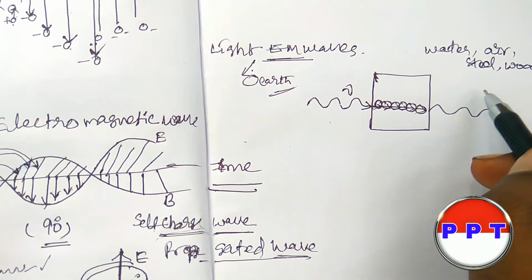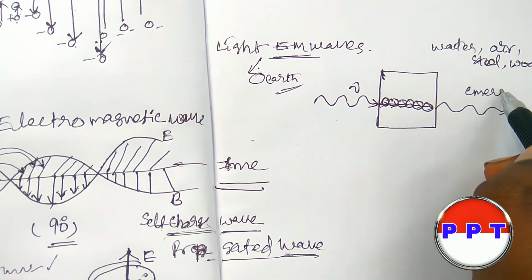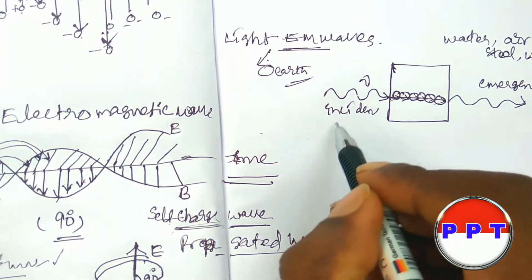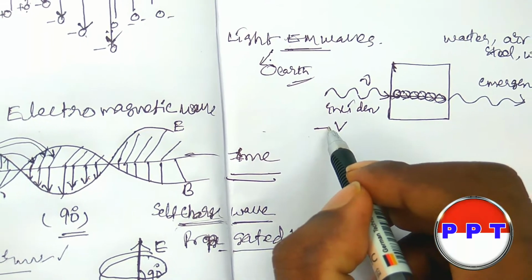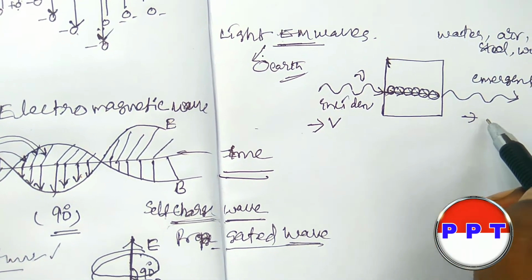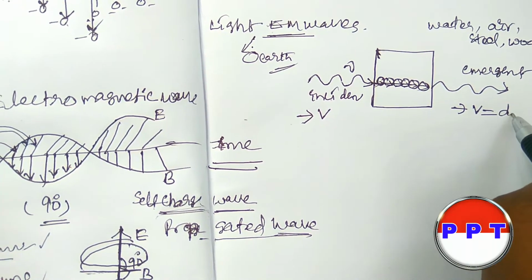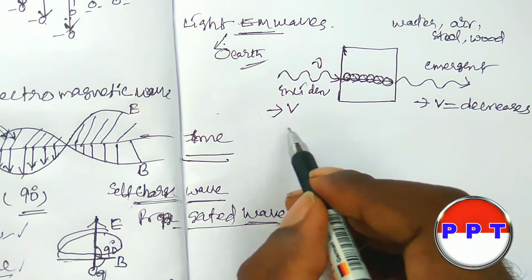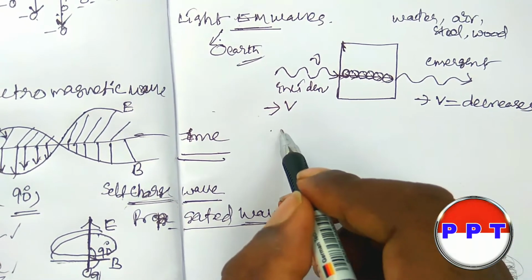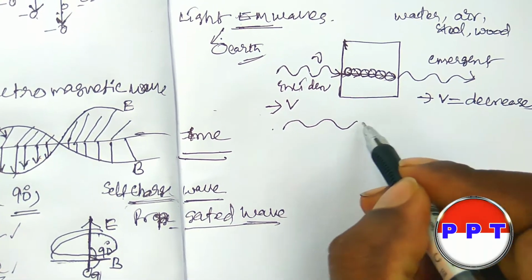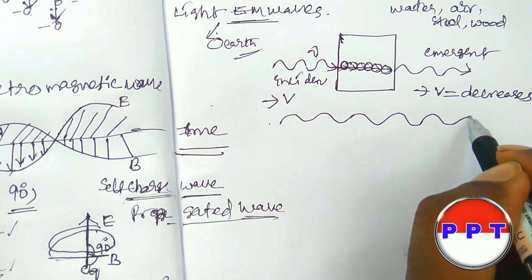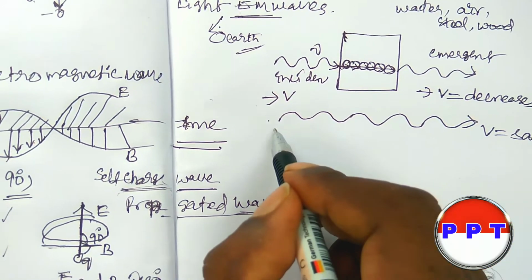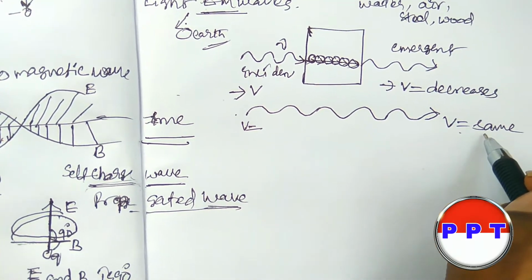This is the emergent wave. This is the incident. Here the speed of the light is v. Here also the speed of the light decreases because some energy is lost in the medium. In general, without a medium, the light wave passes and the velocity remains the same as the initial velocity.